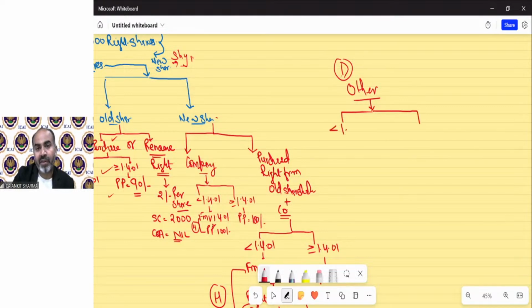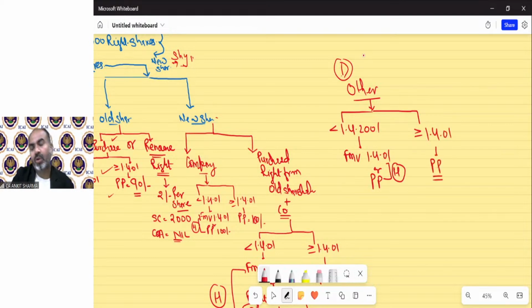If it is before 1/4/2001, then FMV on 1/4/2001 or purchase price, whichever is higher. On or after 1/4/2001, the purchase price will be your cost of acquisition.